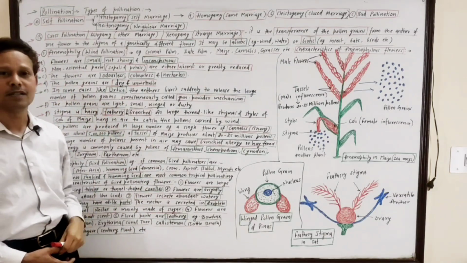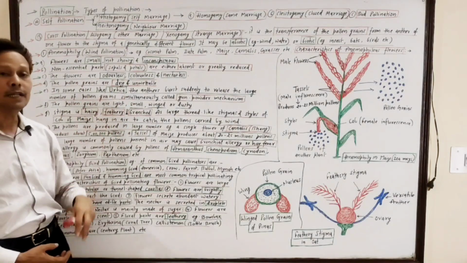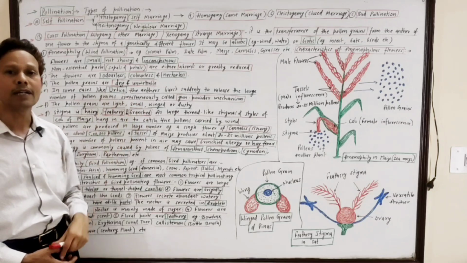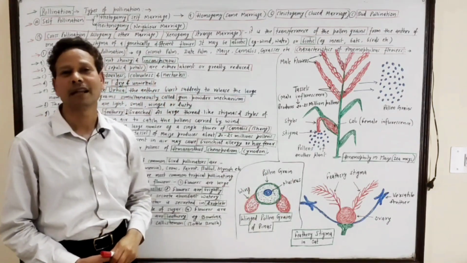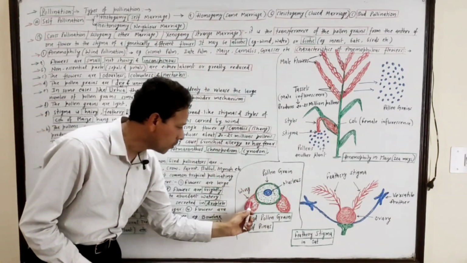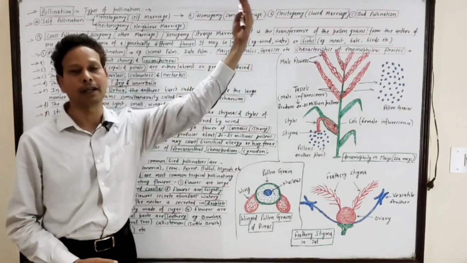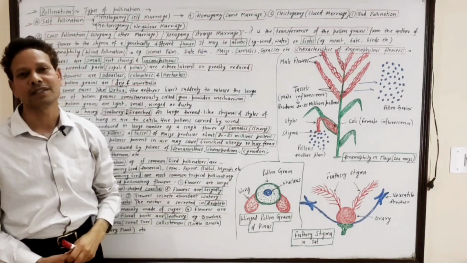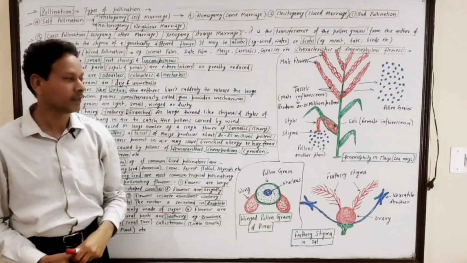In anemophily, the pollen grains are light in weight, smaller in size, and generally have wings, as in Pinus. The pollen always possesses a pair of wings, so that pollen is carried by wind about 1,000 kilometers. That is commonly called sulfur shower.